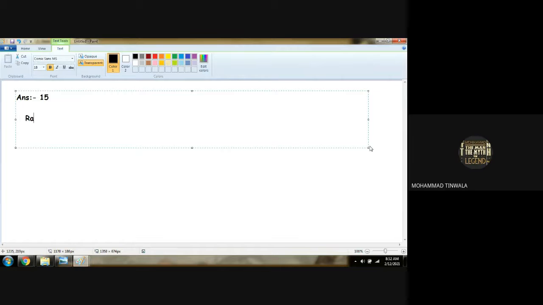The first ratio of Sheila's age to Sangeeta's age. Right? Is the name Sangeeta or Bhumika? Bhumika.